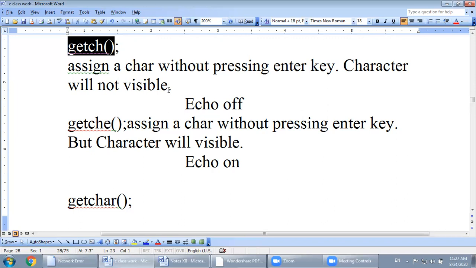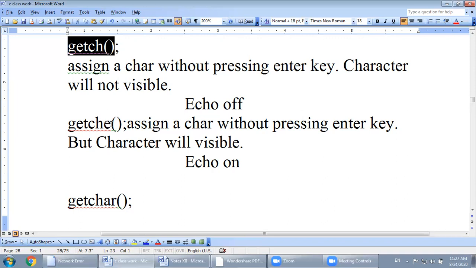So over here, the E stands for echo, which is off, because in this getch function there is no E. It means that in this function echo is off. Echo is off means the character you type, although it will be typed, will not be visible to you as you type.